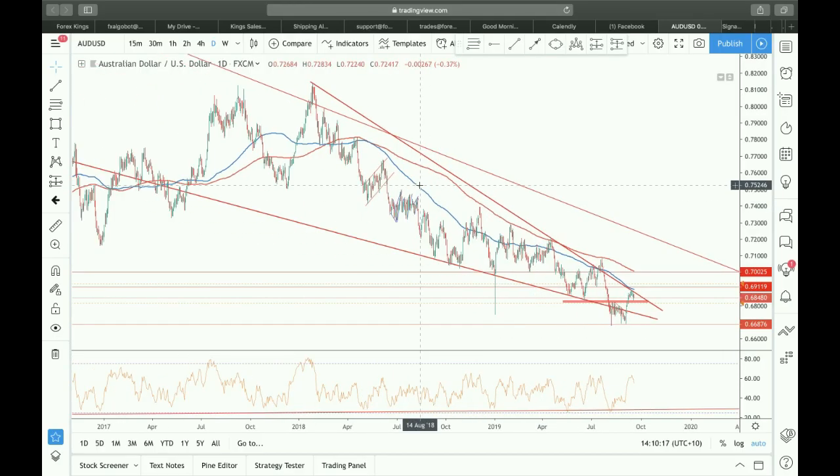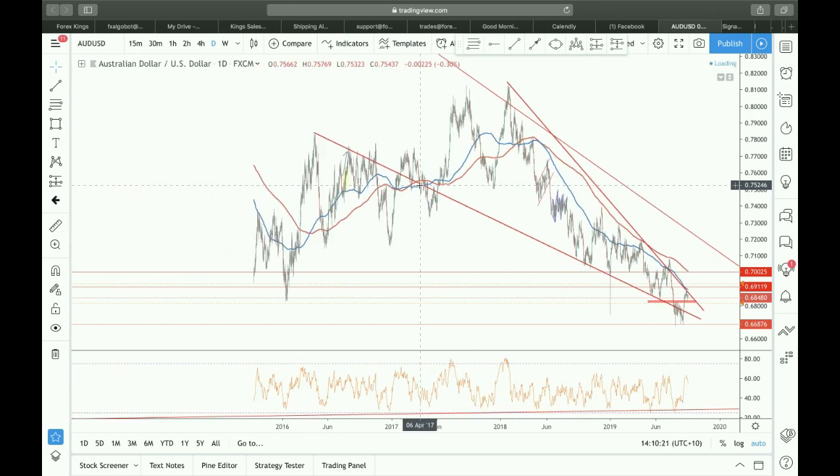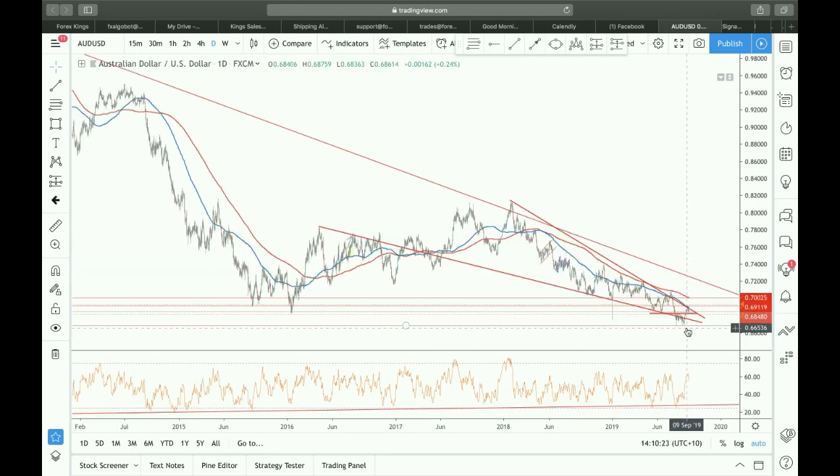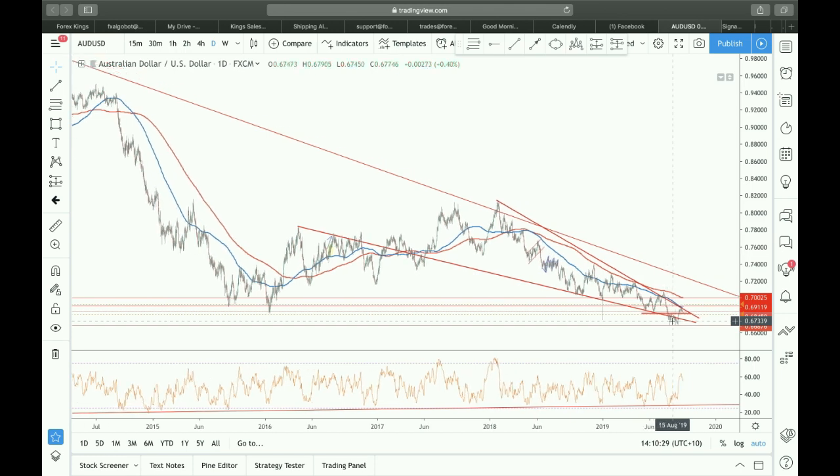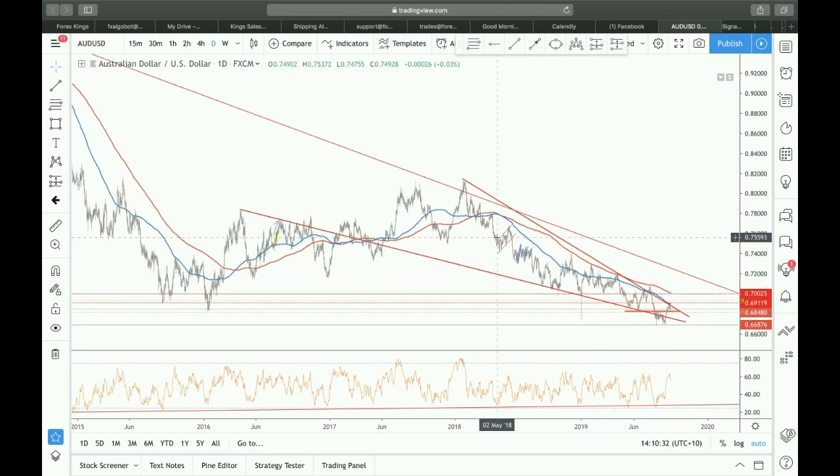Okay, so we're going to take a look at the AUD against the USD to start with. So if we just zoom out on the charts, you'll see the Aussie was at major lows. It hadn't been this low for a very, very long time, around 66.80, and the market has now begun to recover. What you'll notice is there is quite a fairly large descending wedge. The market has been trading between a wedge pattern, dropping lower and lower, and it's now starting to recover higher.